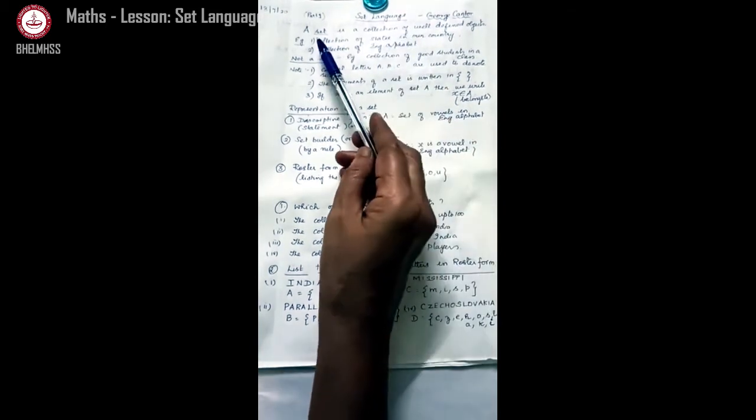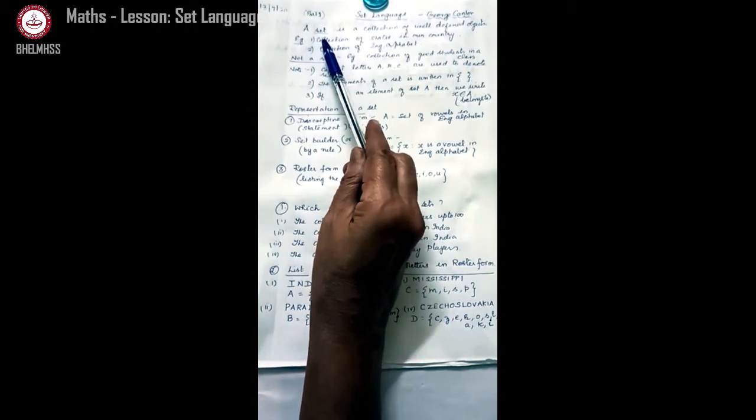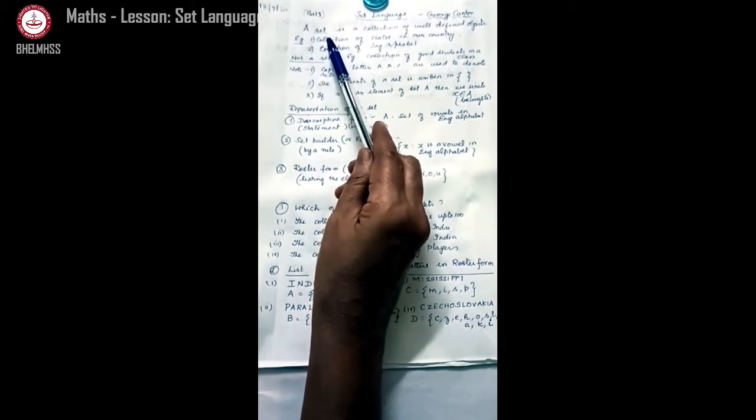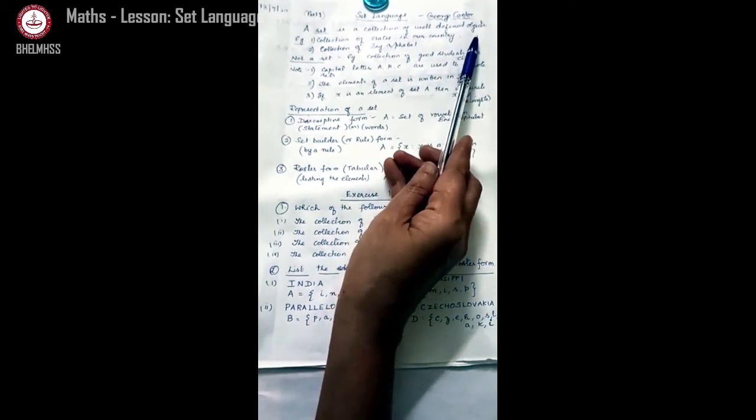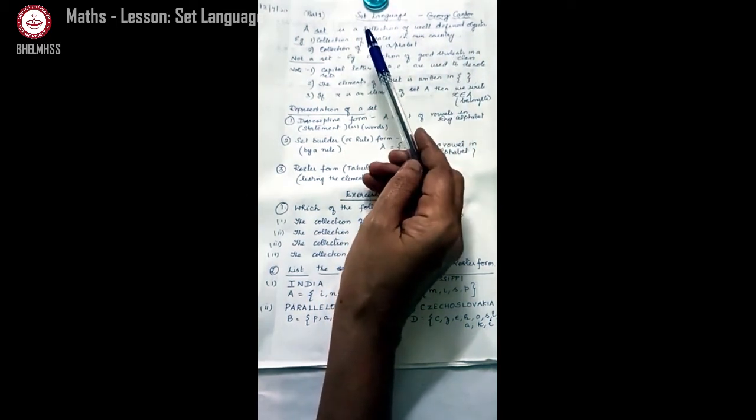So, first definition is a set. What is a set? A set is a collection of well-defined objects. What is a set? It is nothing but collecting and making a group, and the objects inside that group should be well-defined. Well-defined means it should be clear. We must be able to tell what is inside the set.